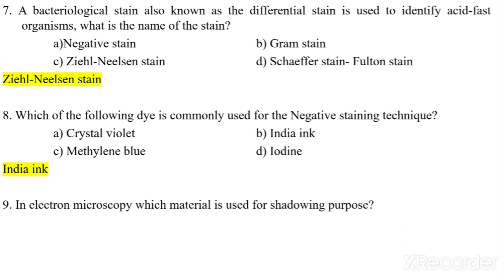In electron microscopy, which material is used for shadowing purposes? Platinum, gold, silver, tungsten. So which material? Platinum is used for shadowing purposes in electron microscopy.